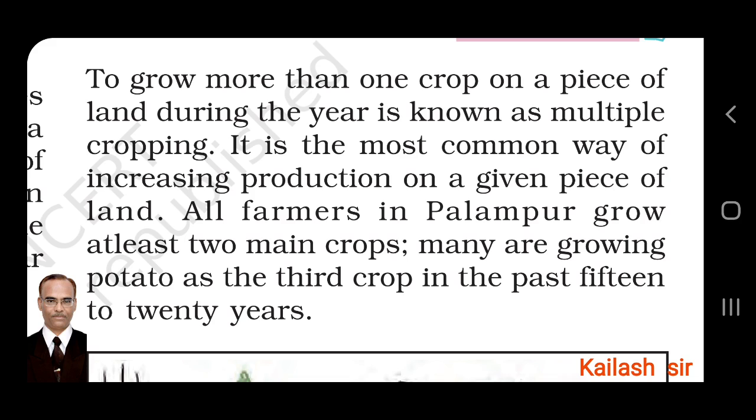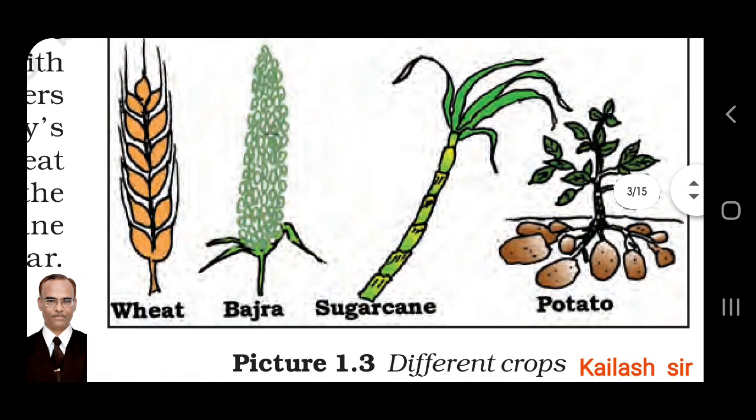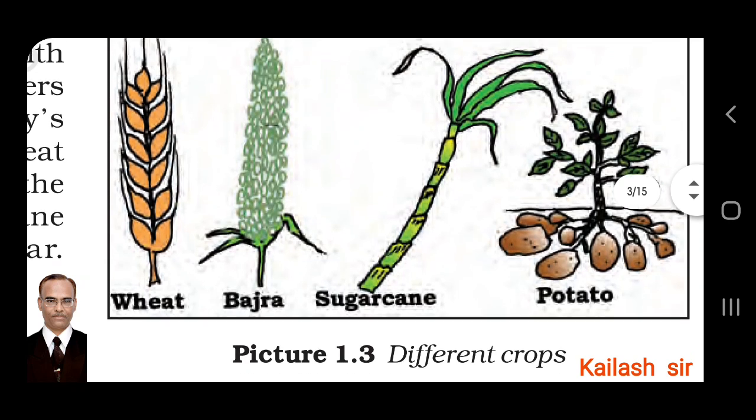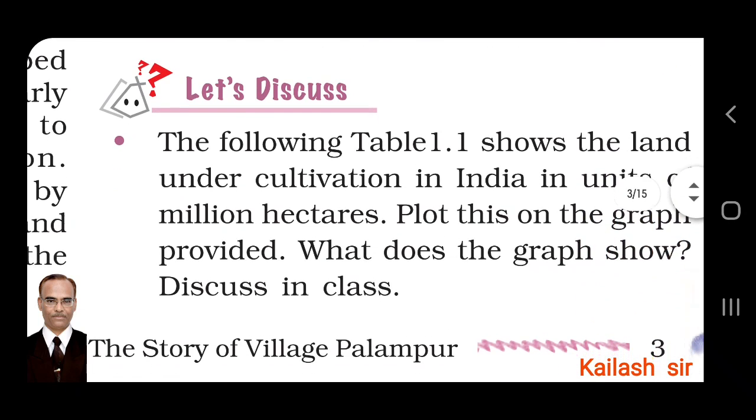Mostly three crops are taken in a year. All farmers in Palampur grow at least two main crops. Many are growing potato as the third crop in the past 15 to 20 years. Now figures are given: wheat, bajra, sugarcane and potato. Different crops. Picture 1.3. Let's discuss.